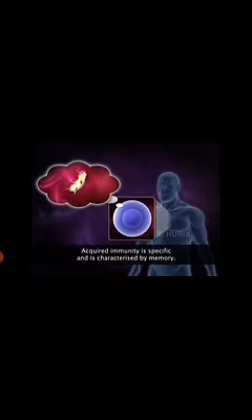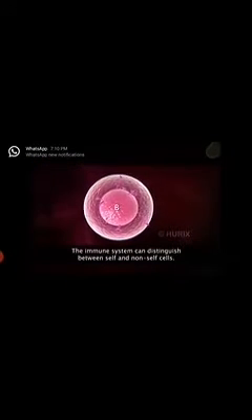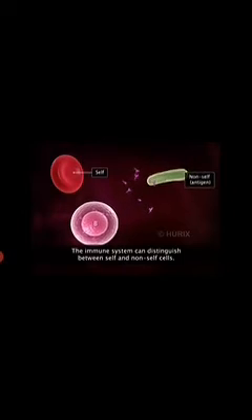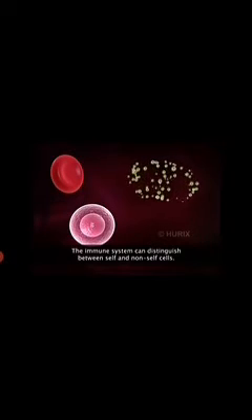Acquired immunity is specific immune response and is characterized by memory. It is also called adaptive immunity. This specific immune response constitutes the body's third line of defense. The immune system can distinguish between self and non-self cells and cellular constituents. The foreign molecules that enter the body are called antigens. Each antigen stimulates the formation of a specific antibody.